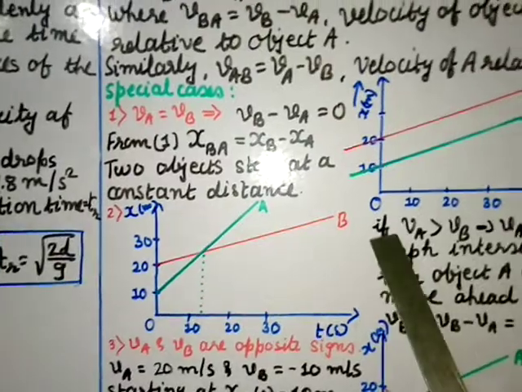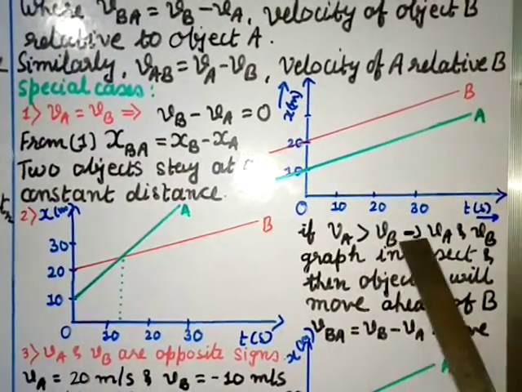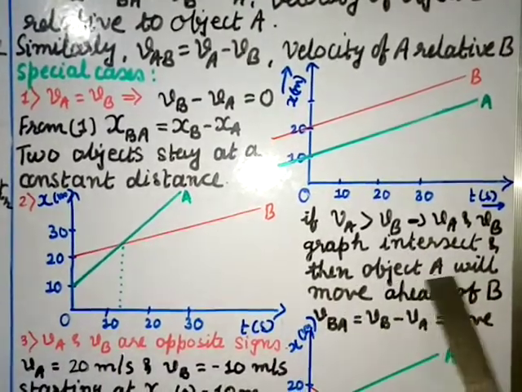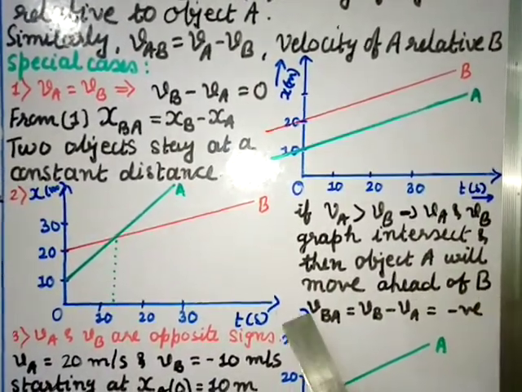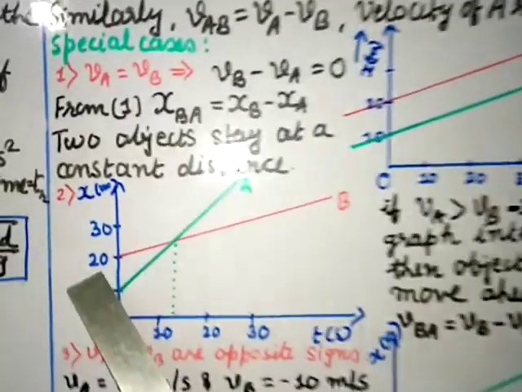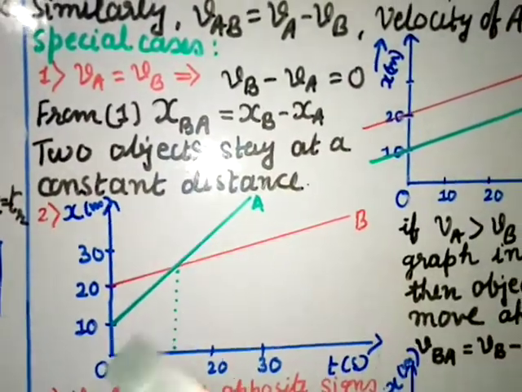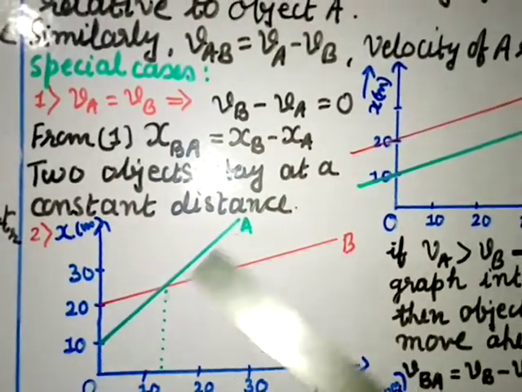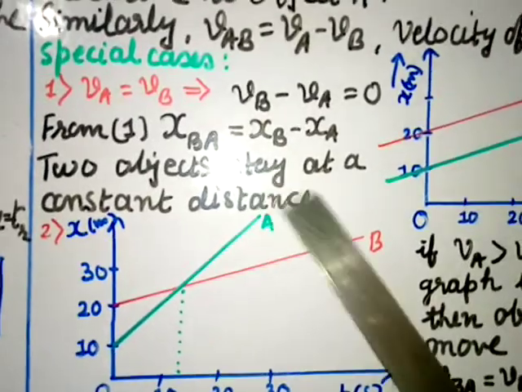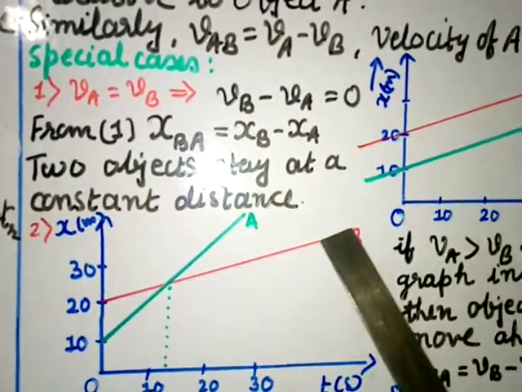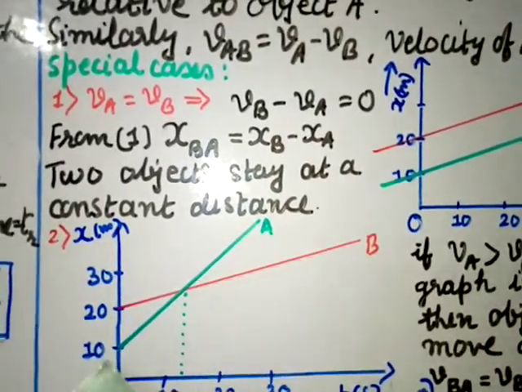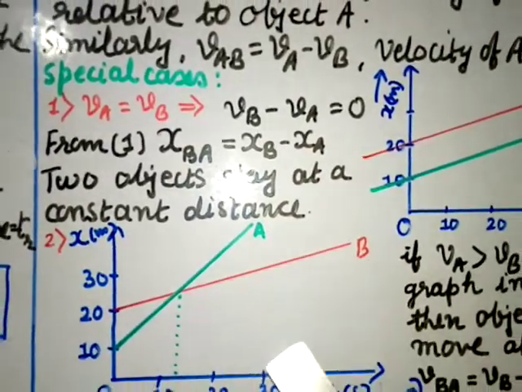Case 2, if va is greater than vb. This implies the va and vb graphs intersect and then object A will move ahead of B. vba equal to vb minus va equals negative. So you can see here vb, its velocity, is less than va. The velocity of object A is higher, va greater than vb. So it will intersect and then go ahead. At this time the velocity is this much, and at this time the velocity is very high. So this will move ahead and this will remain behind.